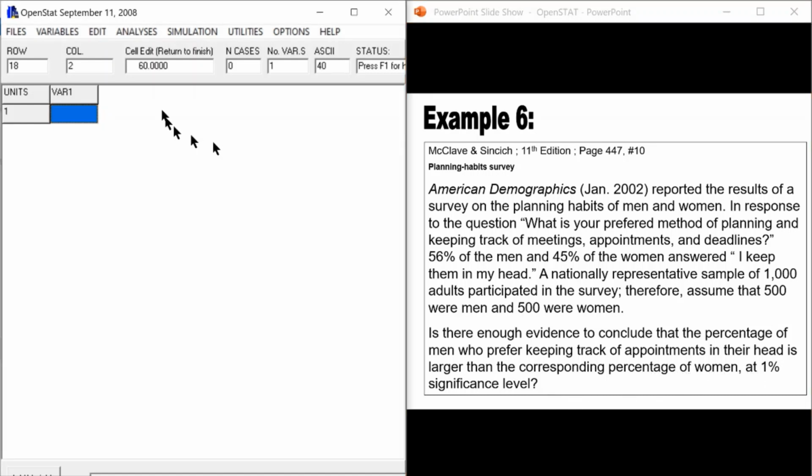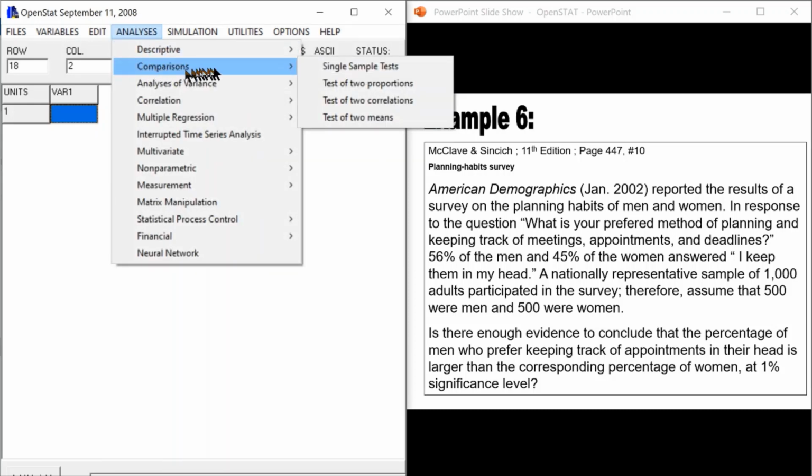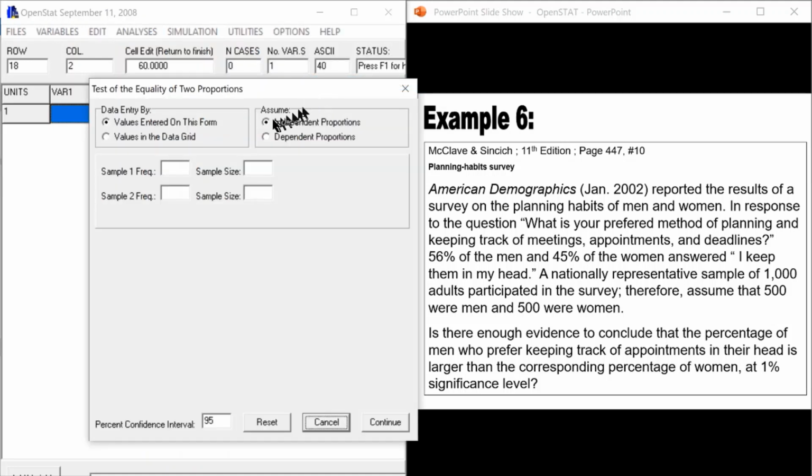In this example, go to analysis, choose comparison, choose test of two proportions, choose values entered on this form, and also choose independent proportions. On the frequency, you have to put in the frequency value, so change the 56% into frequency.